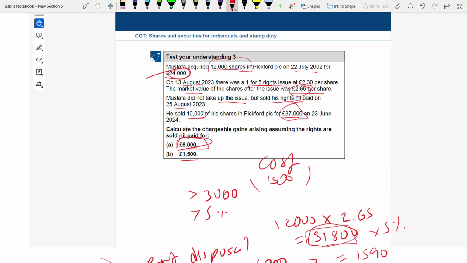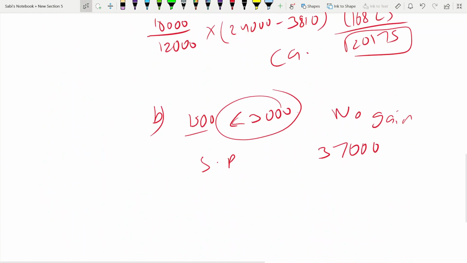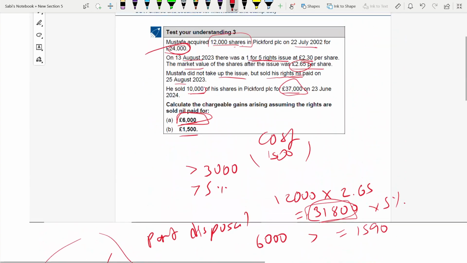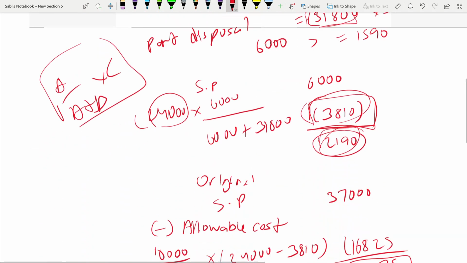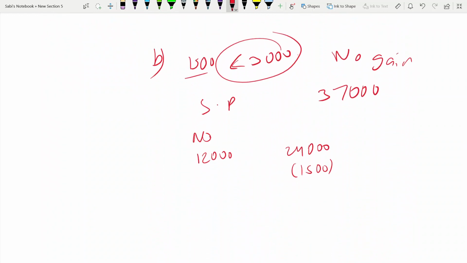So now let's do that. 12,000 shares we have purchased, the cost was 24,000. Then we sold the rights nil paid for 1,500. You see, that will be deducted from the cost. According to the rule, this sale proceed will be deducted from the cost of the original share. What is the cost? It is 24,000. That's what we did, number and cost. This is from the share pool.